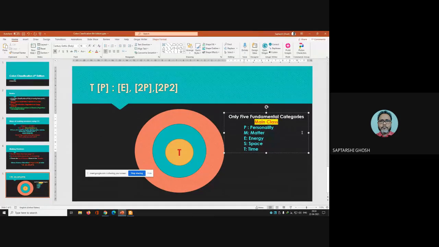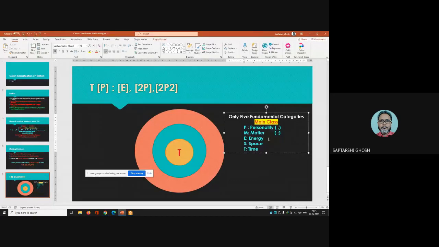Now, personality always takes one sign. This is the comma. Matter always takes the sign, semicolon.